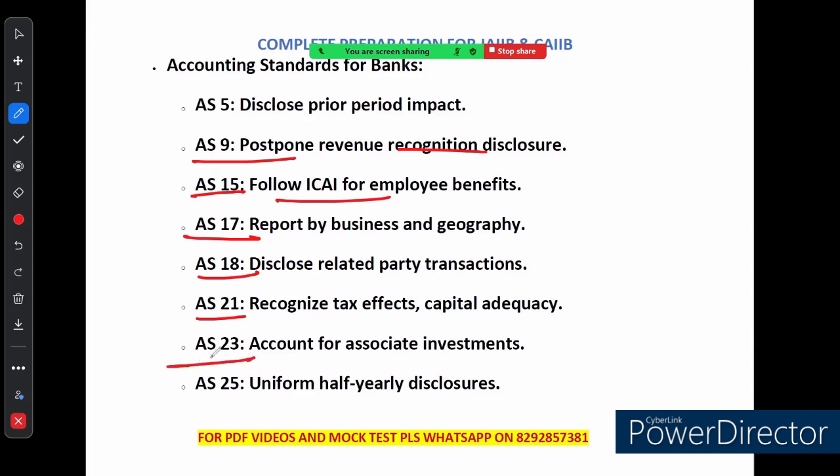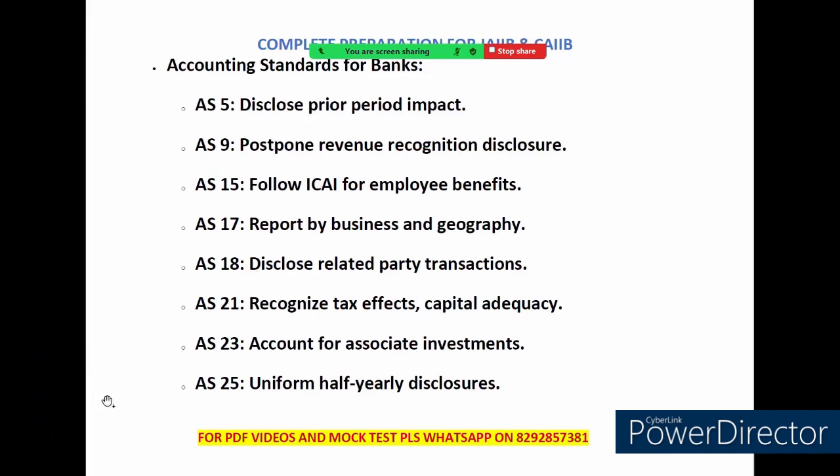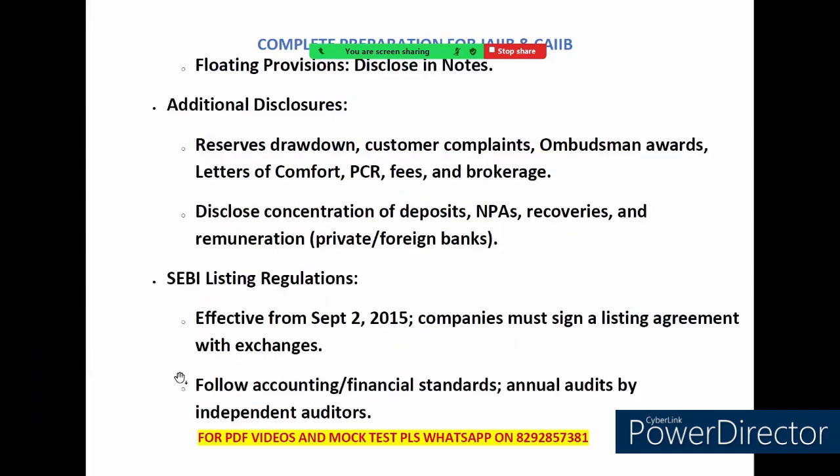AS23, it means investment in associates must be accounted for. AS25, banks must provide half yearly financial disclosure in a uniform manner. So finally, any floating provision, right, extra reserves set aside for uncertain future loss, this is called floating provision, and it must be disclosed in the notes to the financial statements. That's a quick look at how banks manage their financial reporting and reserves while following important disclosures. Now let's talk about the additional disclosures.